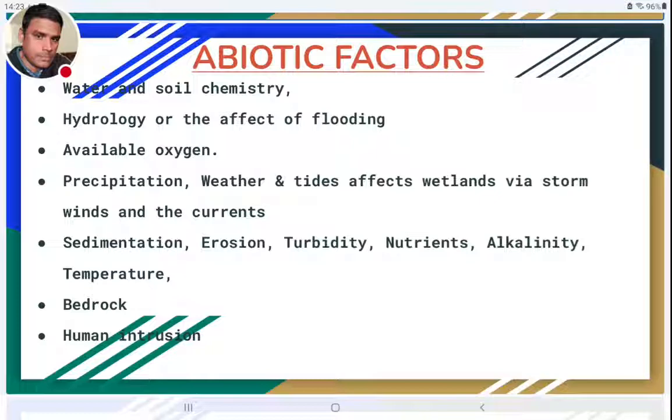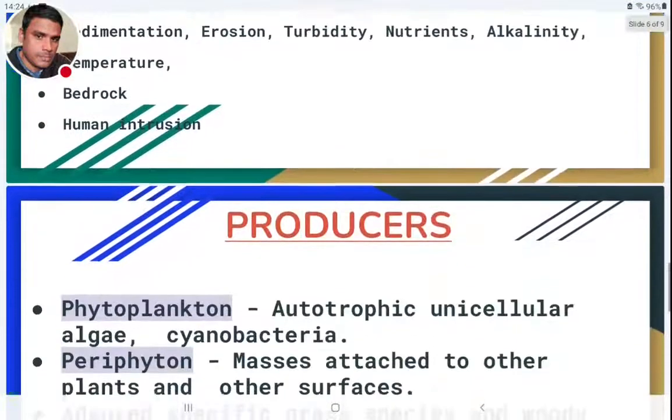Bedrock also is very important. The land surface where the wetland is located is called bedrock. Different areas of land surface will have different types of inorganic components in them. So the bedrock is also an important abiotic factor. And human intrusion is another important factor. Through human intrusion, a lot of waste dumping and pollution is occurring, destroying these wetlands and converting them into real estate ventures. All these things are also important abiotic factors.